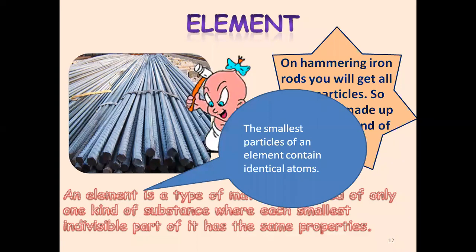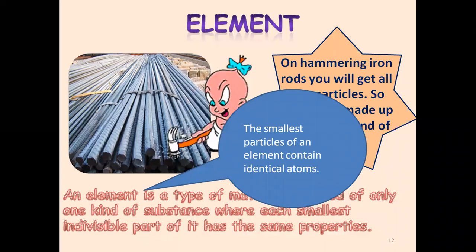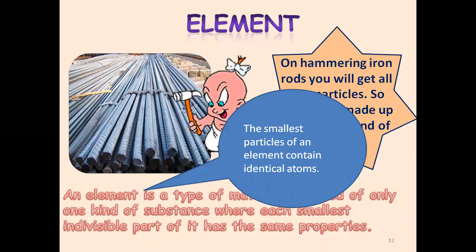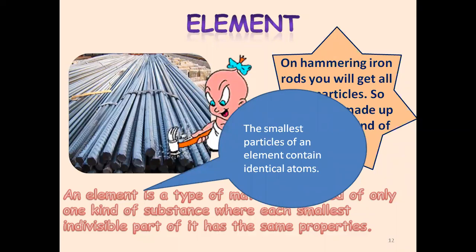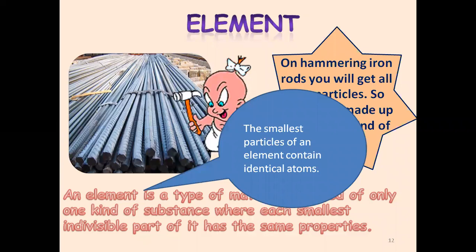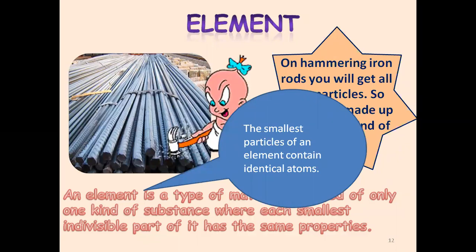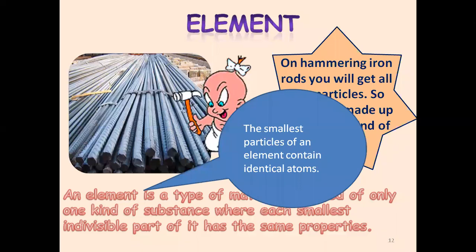But did you all understand the exact term? What is the meaning of an element? Is it clear? So next time if I ask you how do you define element, what are you going to answer me? You're going to tell me the smallest particle of an element contains identical atoms. Are you getting my point, everyone? So if you want, you can write element and just write what is given on the slide: the smallest particles of an element contain identical atoms. Only that much.